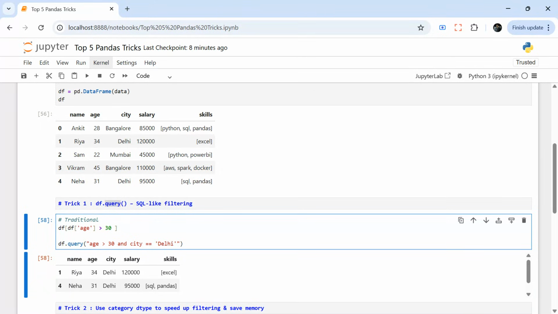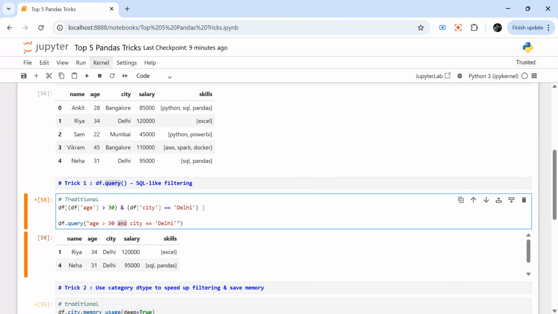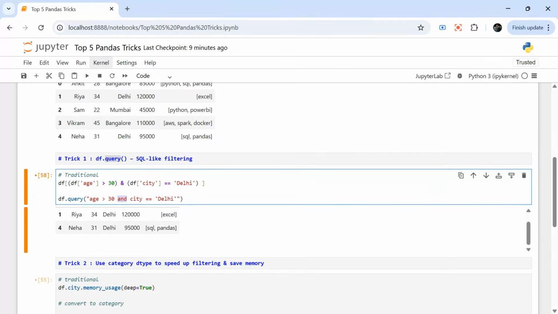The other way is sometimes confusing, because if you have to give multiple conditions, you have to put it like this, right? And then you have to use the ampersand and then give another condition, right? So you have to say this, city equal to Delhi. Right? This is how you have to do it. But this is a simpler way, I feel, right? Great. I hope you understood it. You can even give or here. Okay. Great. Next trick is very, very nice.